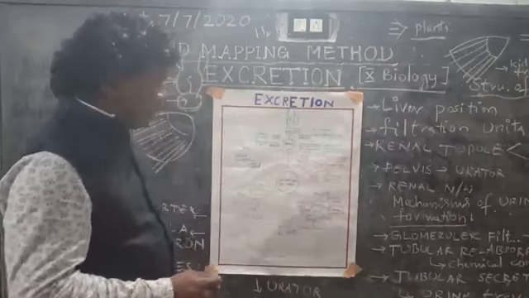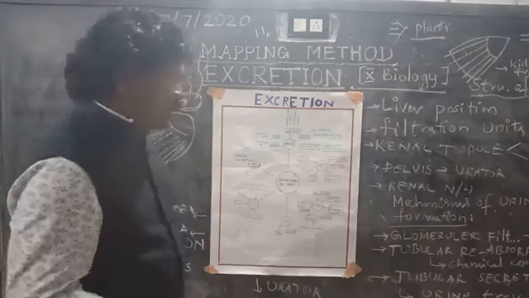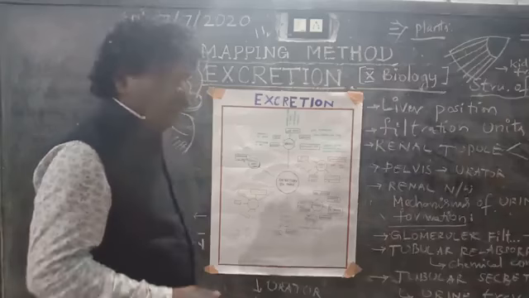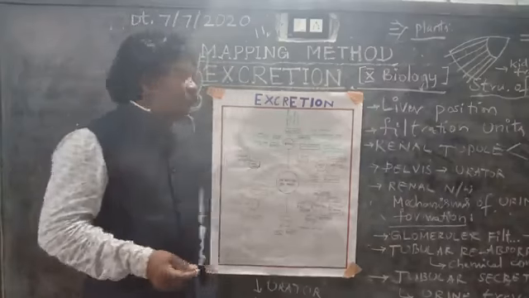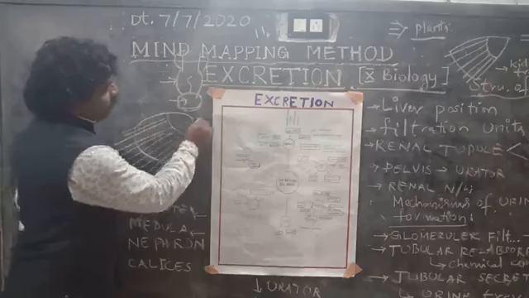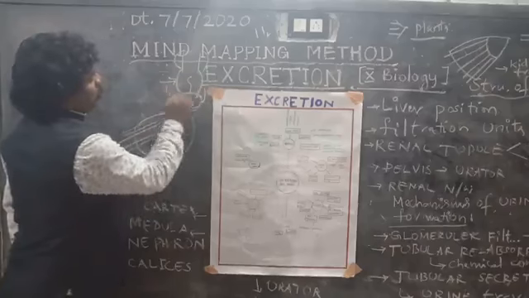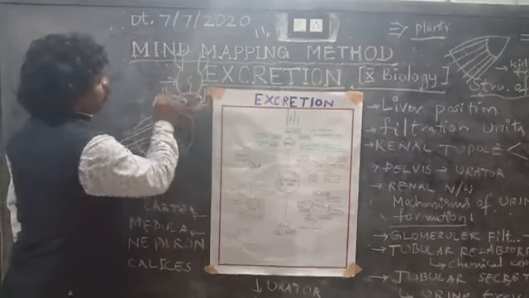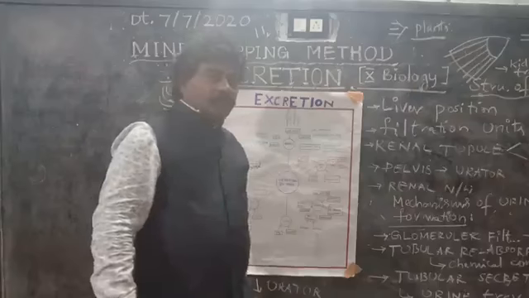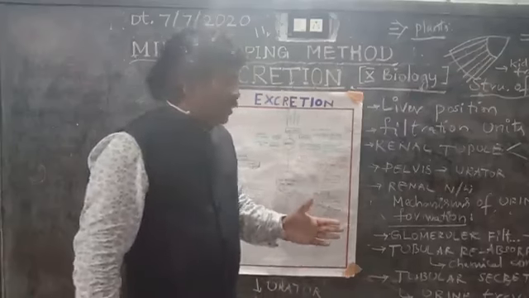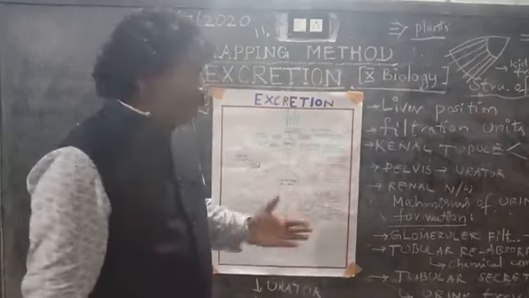Next, the third one is tubular secretion. Urine travels through this tubular secretion, which is connected from all sides like this. The tubular secretion will flow the urine-related substances here.